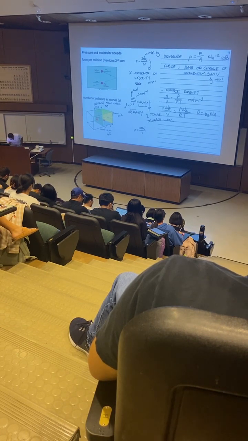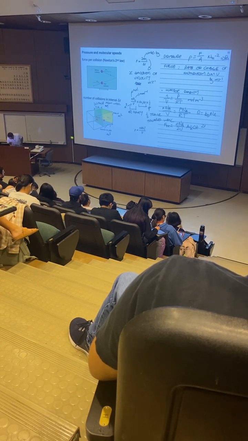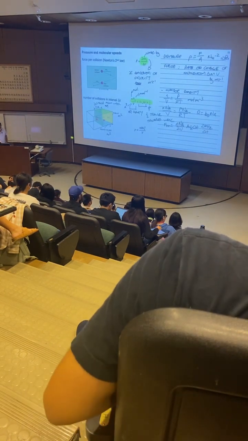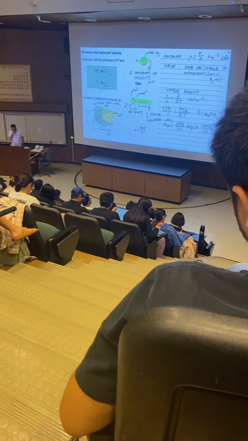So F total is going to be equal to N times NA divided by 2V times A times Vx times delta T times the force per collision, which is in the equation at the top, which is 2 times the mass times Vx again divided by delta T. So I'm just taking the product here of this stuff with all of this stuff to calculate the total force. Number of molecules, number of collisions multiplied by the force per collision.